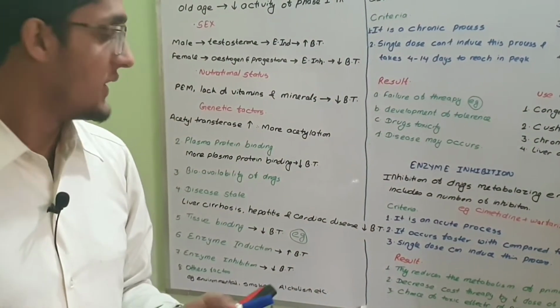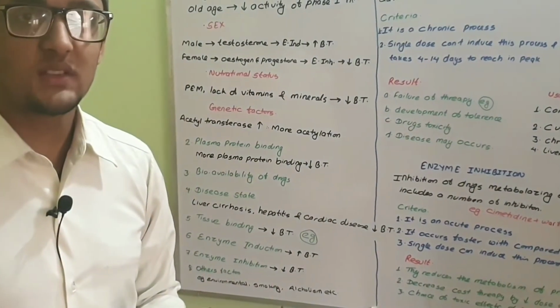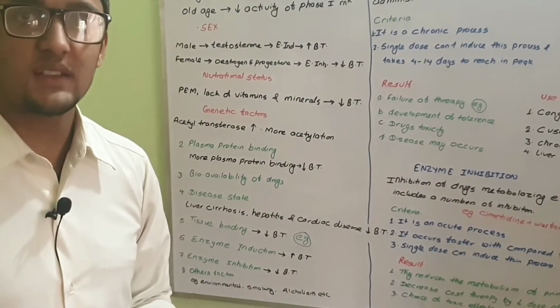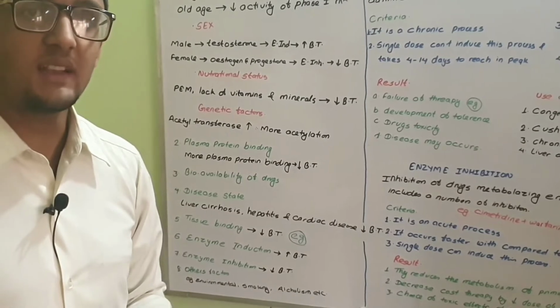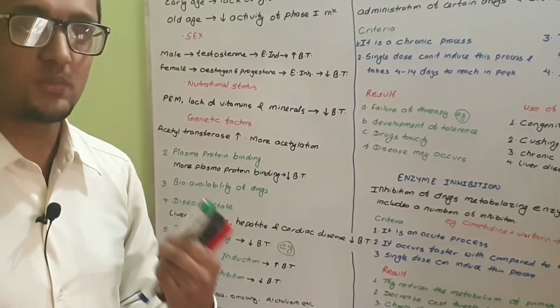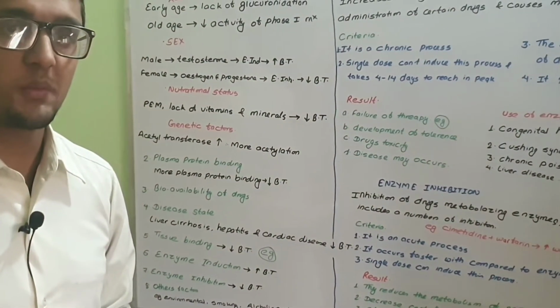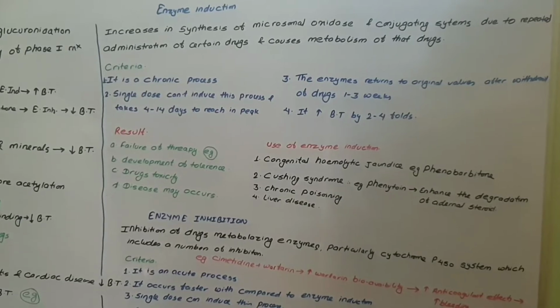Alcoholism is divided into acute and chronic cases. In chronic alcoholism, biotransformation will be more, while in acute alcoholism, biotransformation will decrease.